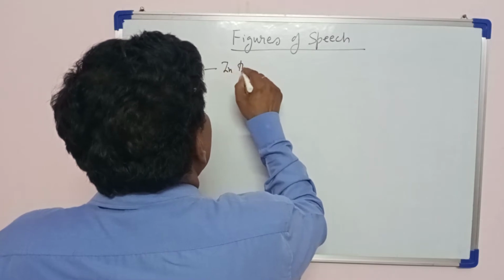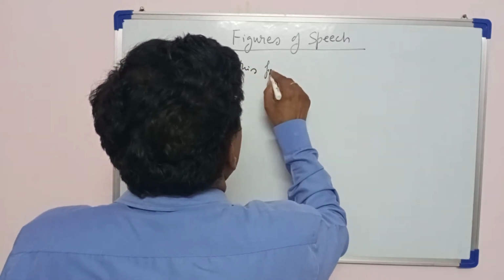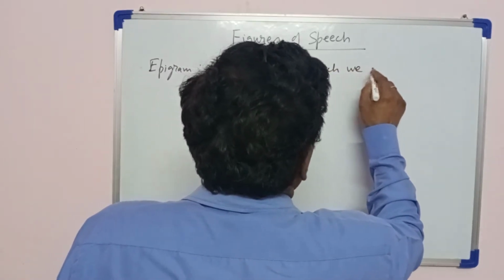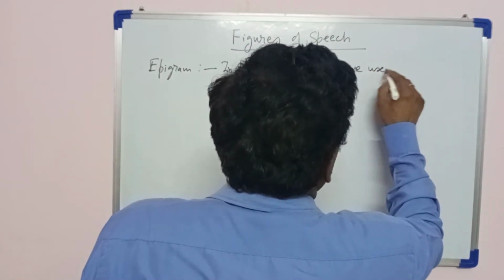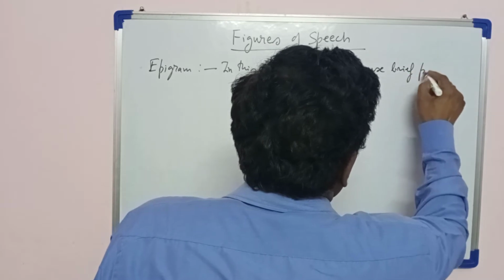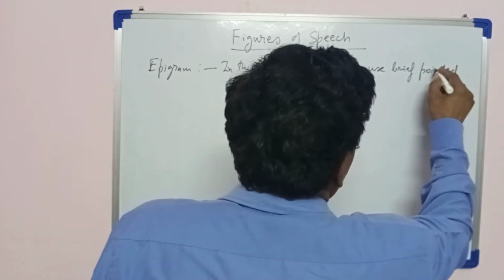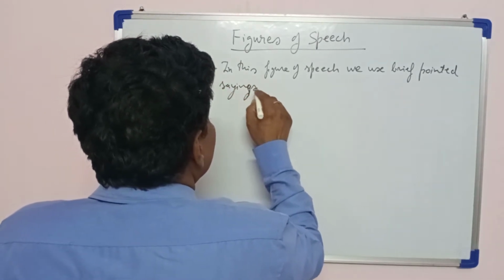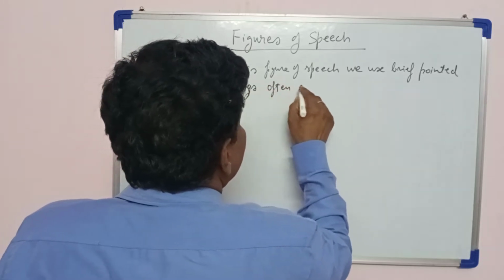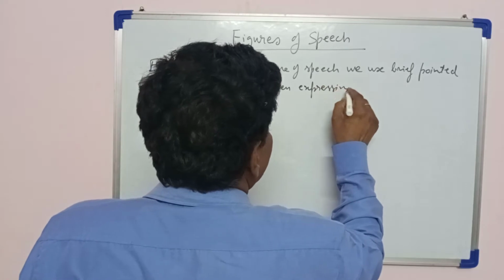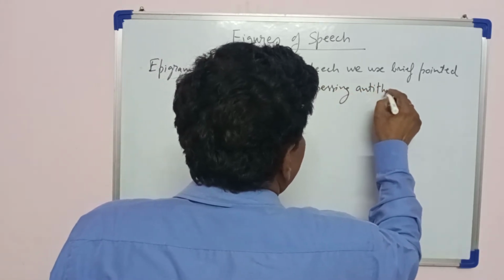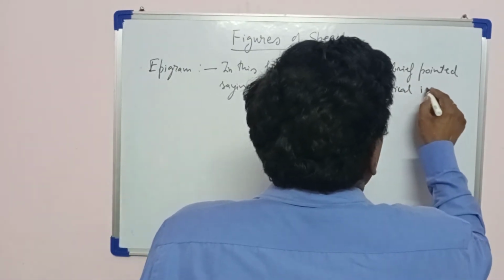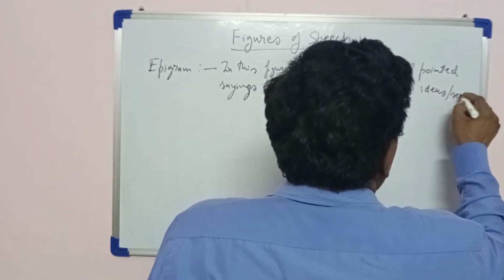In this figure of speech, we use brief, pointed sayings, often expressing antithetical ideas or sentiments. Antithetical means opposite, contrasting.